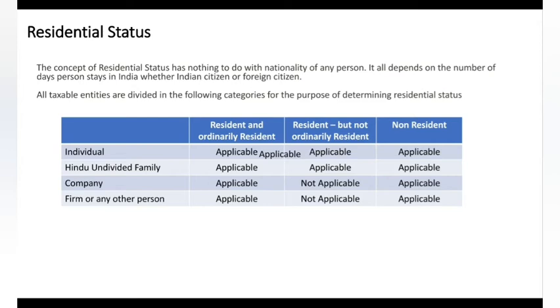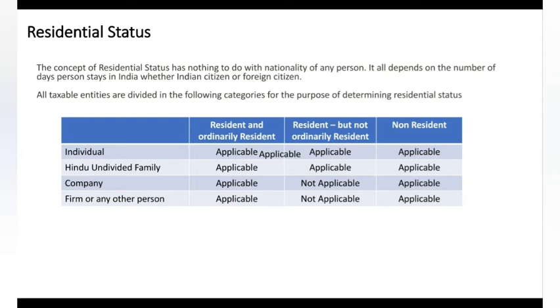Okay. So what is residential status? It is not the citizenship of any country. Remember guys, we are talking only from an income tax perspective and it has nothing to do with the citizenship of a country. An American citizen, if he comes and stays in India for more than 182 days, will be called a resident. So don't confuse the citizenship of a person with residential status.